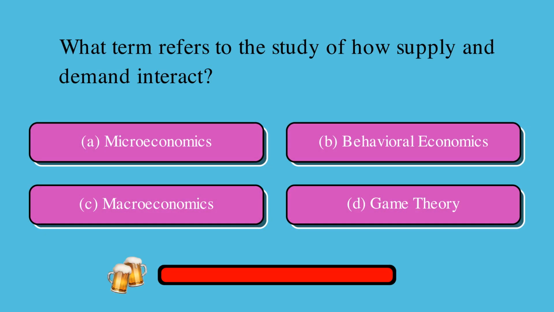What term refers to the study of how supply and demand interact? Is it A, microeconomics, B, behavioral economics, C, macroeconomics, or D, game theory? The correct answer is A, microeconomics.